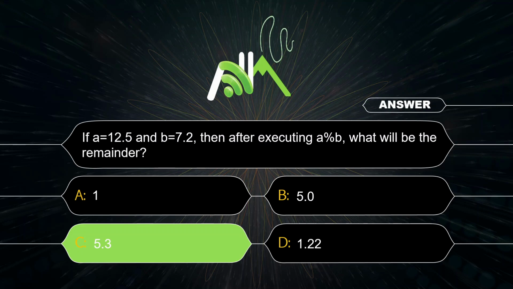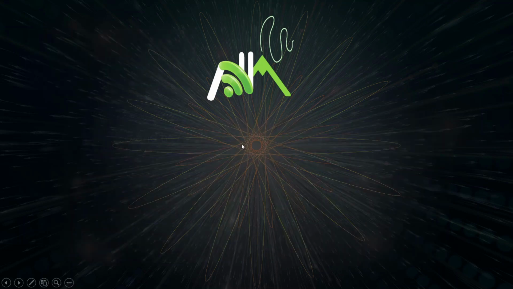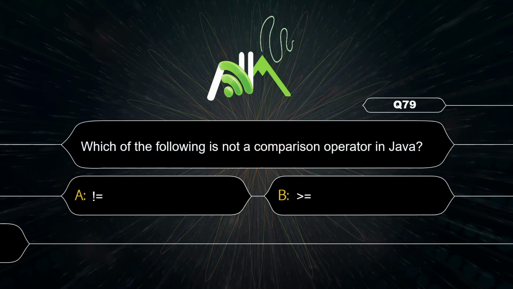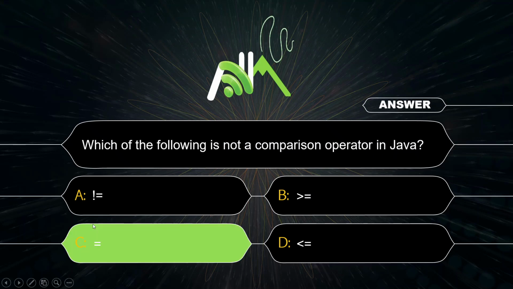Now we will see a few more examples of it. If the value of the first operand is negative, then you will get a negative result only. Here also the same way, and if both are integers, then only you will get an integer value, otherwise it will truncate the floating point number. So this way we are getting output of different values when we are doing the modulus operator. Which of the following is not a comparison operator? C is not a comparison operator because it is an assignment operator.